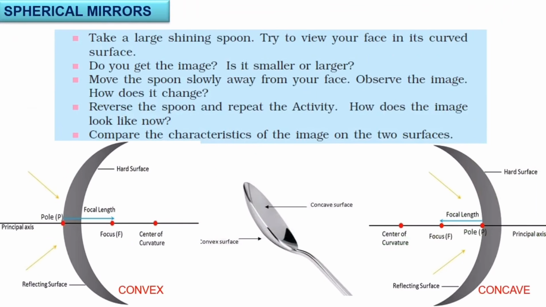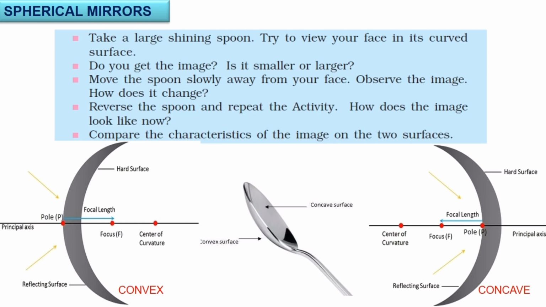Okay. Now, spherical mirrors. How would the images be when the reflecting surfaces are curved? Let's explore by this activity. Take a large shining spoon. Try to view your face in its curved surface. Do you get the image? Is it smaller or larger?